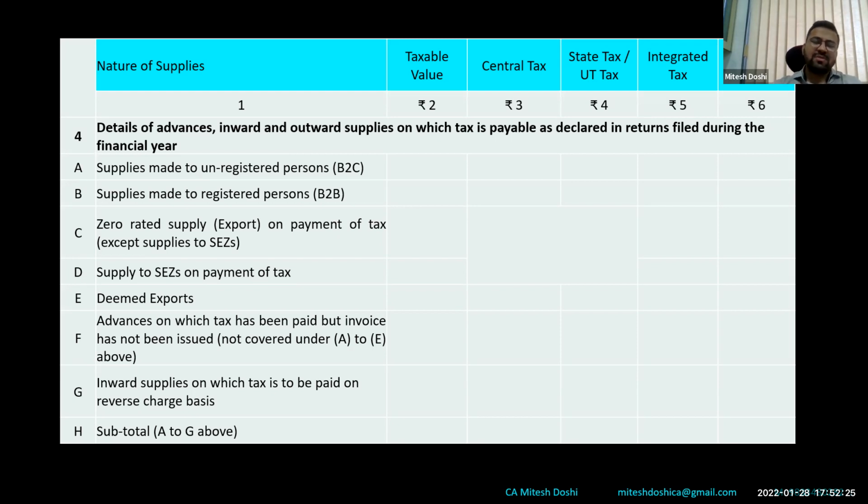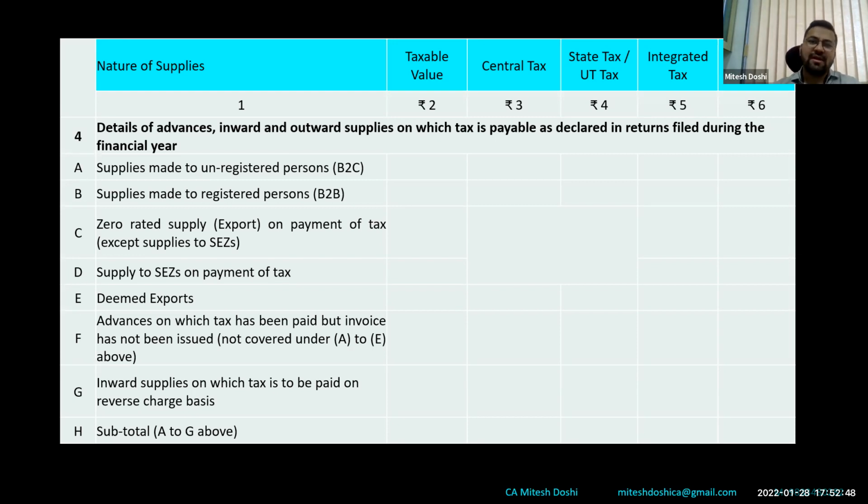Now 4F is basically advances. Now everyone knows that GST is not applicable on advances for goods, but people still don't know that it is still applicable on the service portion. So if a CA, if we professionals receive an advance from the client, which we know generally we don't receive, we even receive it after 6 months or 1 year, but I'm just giving an example.